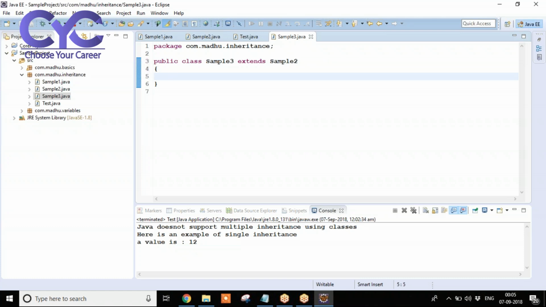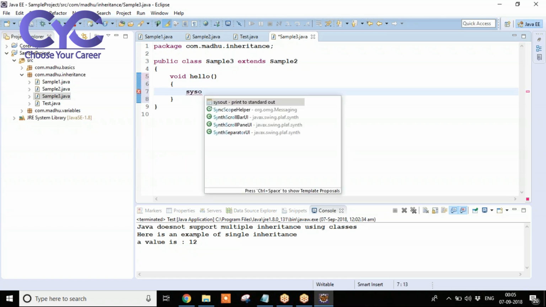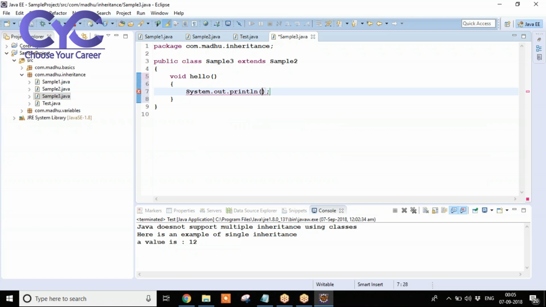Save it. Now here I'm going to take one method called void hello. I'm creating some method. Here I want to print something. System dot out dot println, this is an example of multi-level inheritance. Okay. So observe here now.